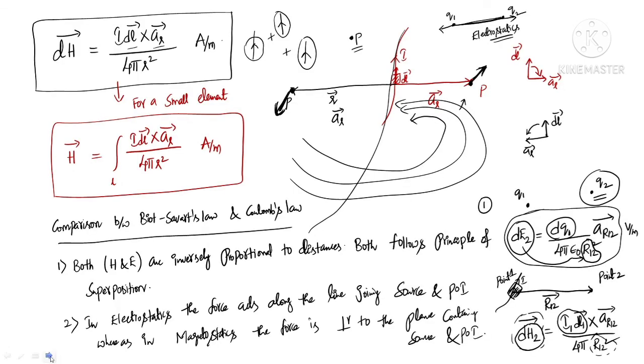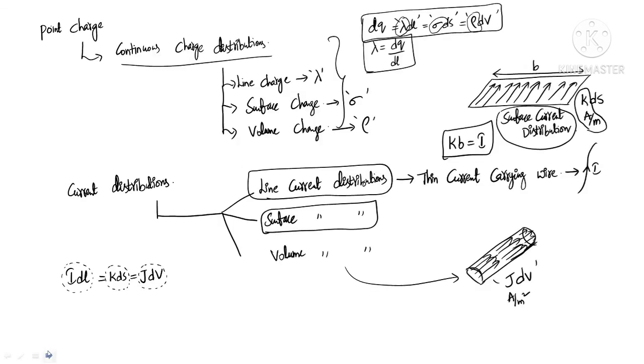Now, as we got the field intensity due to various charge distributions in case of electrostatics, in case of magnetostatics also, we can get the magnetic field due to various current distributions. What are the various current distributions? Line current distribution, surface current distribution, and volume current distribution.